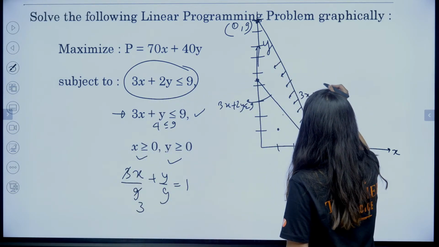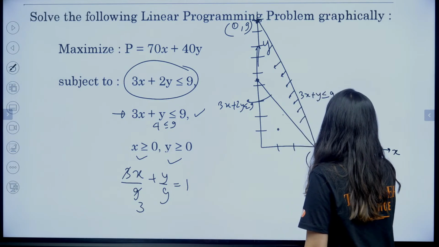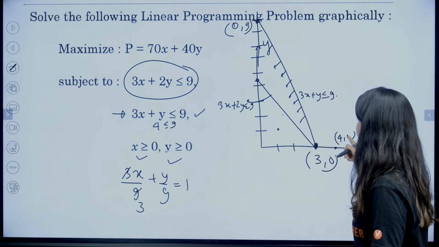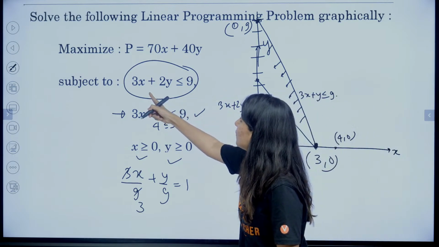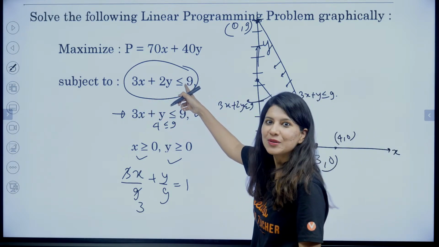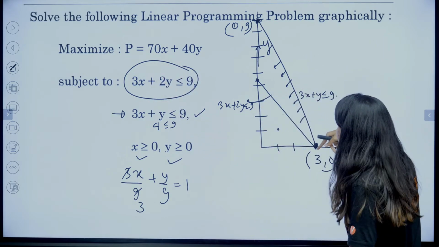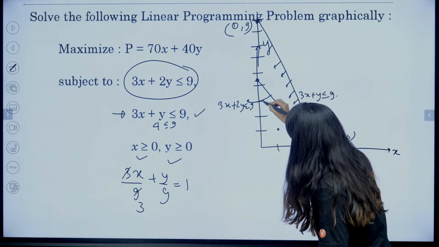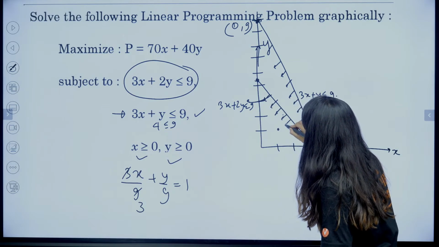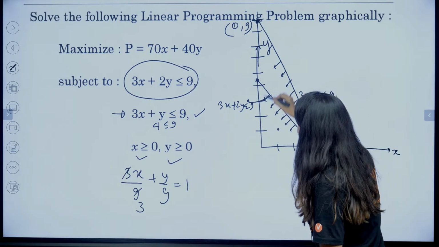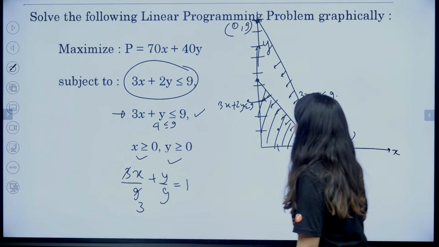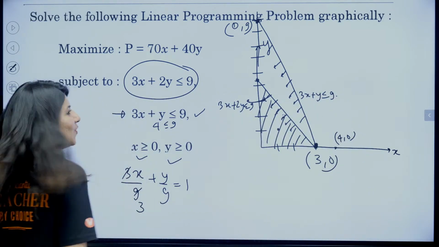Let's pick 4, 0. If I put it over here, 4 threes are 12, less than or equal to 9. No, 4, 0 is not satisfying. That means this one is not the region. Again, this is the region. So basically, can you see the common region will be this one?